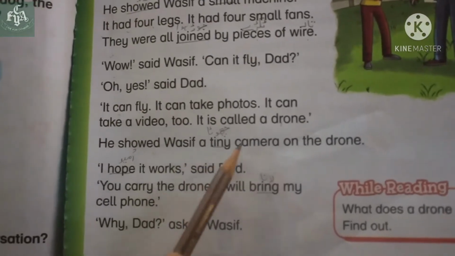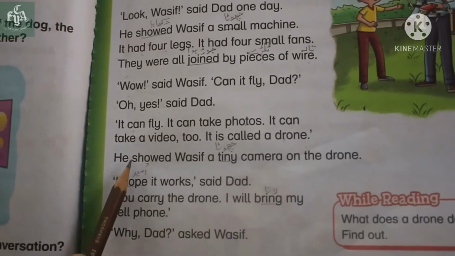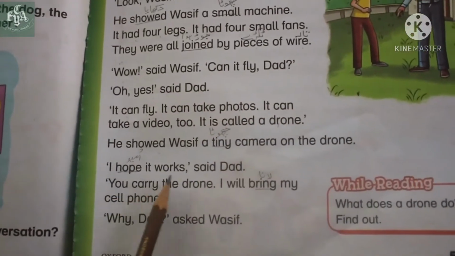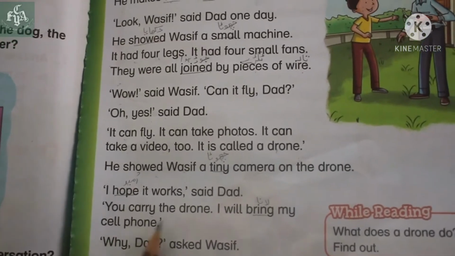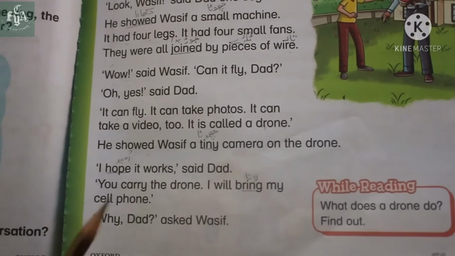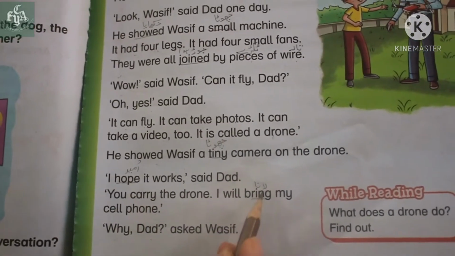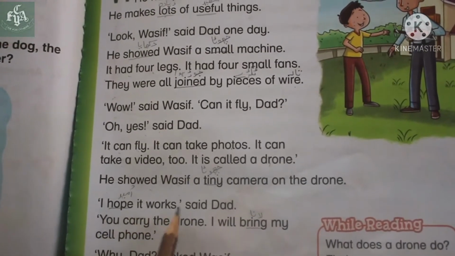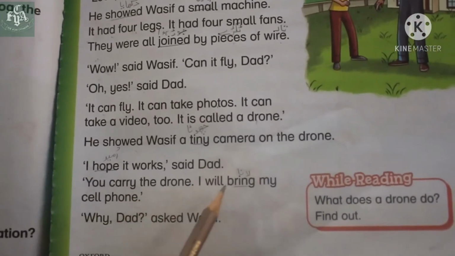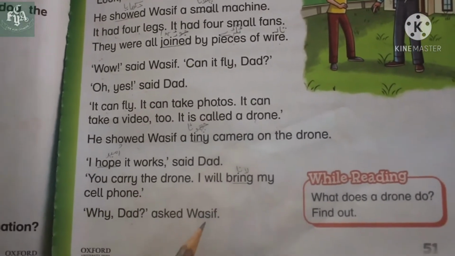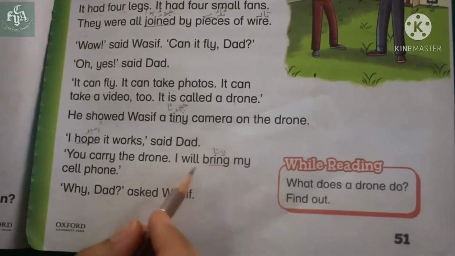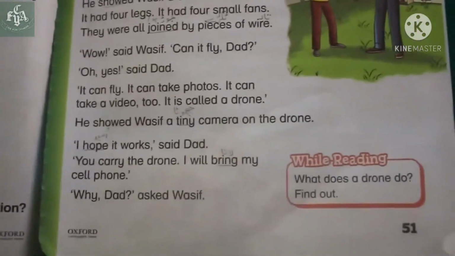He showed Wasif a tiny camera on the drone. Tiny means chota. I hope it works, said Dad. You carry the drone. I will bring my cell phone. Why, Dad? asked Wasif. Now hope means umid and bring means lana. His dad said that I hope it works. And he also said that you carry the drone, I will bring my cell phone. Wasif asked his dad why he was going to bring his cell phone.